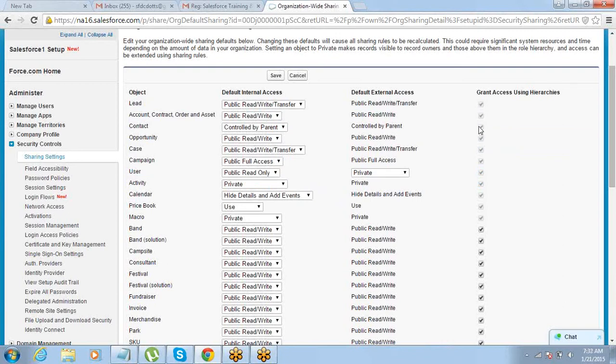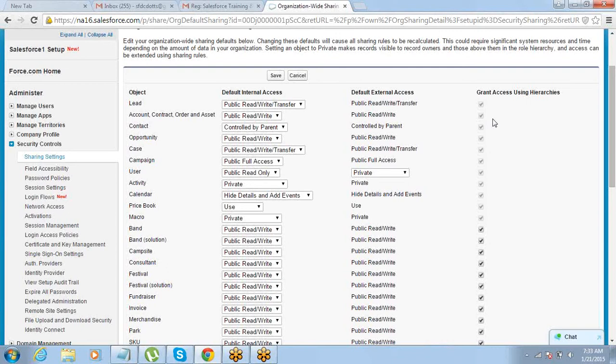You do not have an option of turning it off. So if you are using standard objects to store your data, and if you have a role hierarchy defined, no matter what you do in the sharing settings, the manager will always get to see the data of the subordinate. Okay, and there is no way to turn it off. So on standard objects, if hierarchy is defined, manager will always get to see subordinate's data.